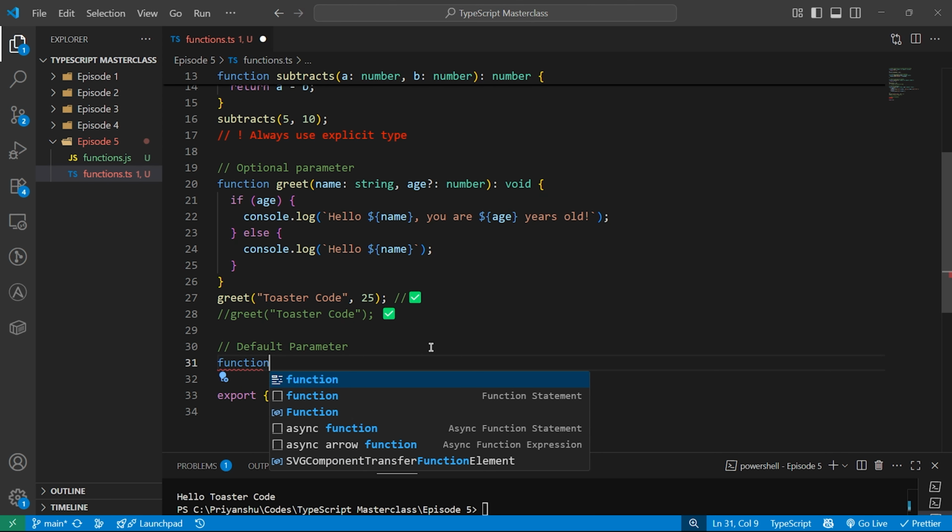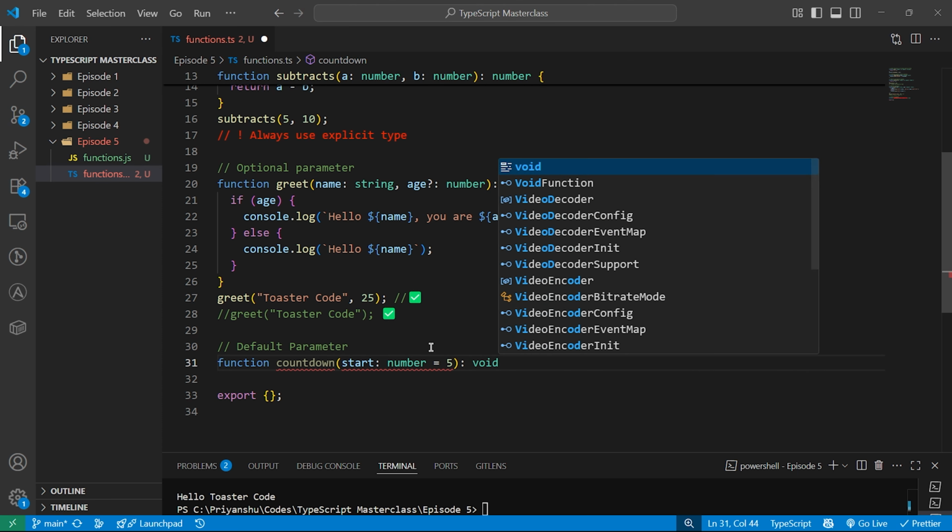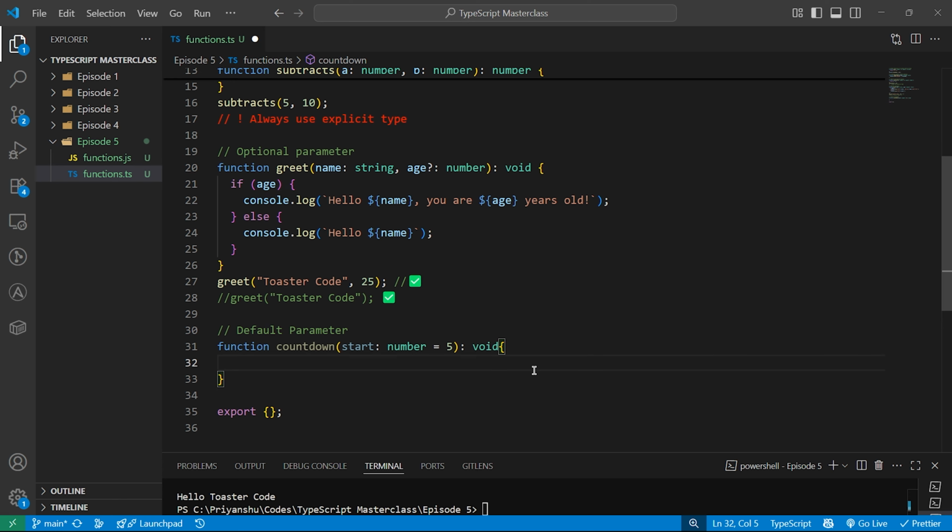I will do function countdown. Fine. I will do a start, number, and here I will add a default value. Let's say let's do 5 maybe. Okay, let's make it void. I don't want it to return anything.